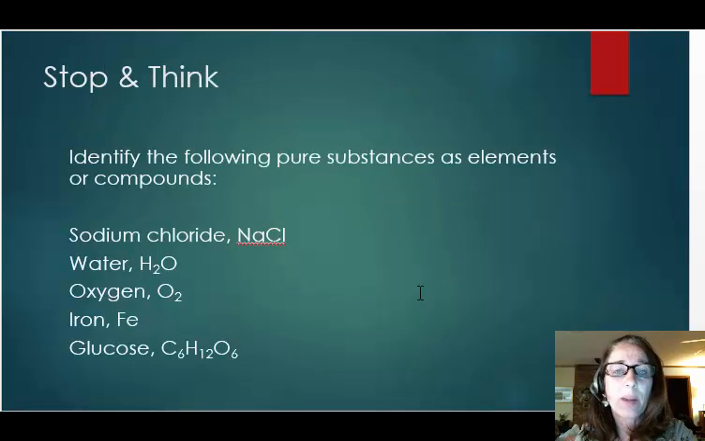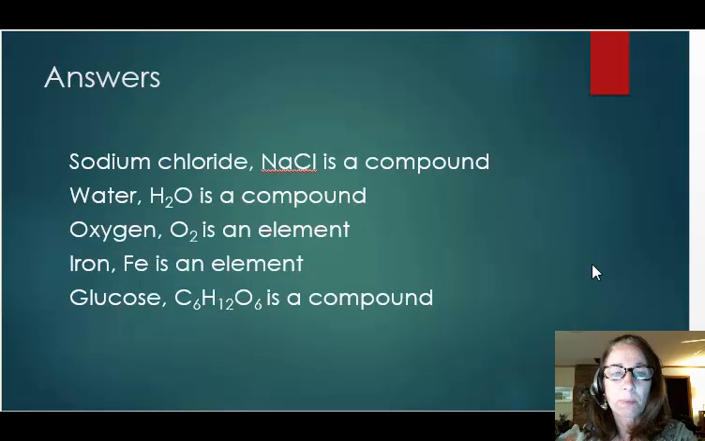Let's stop and think about what we have covered so far regarding pure substances. Pause this video and identify each of these pure substances as either an element or a compound. Sodium chloride, NaCl, water, H2O, oxygen, O2, iron, Fe, glucose, C6H12O6. Now let's look at the answers and see how you did.